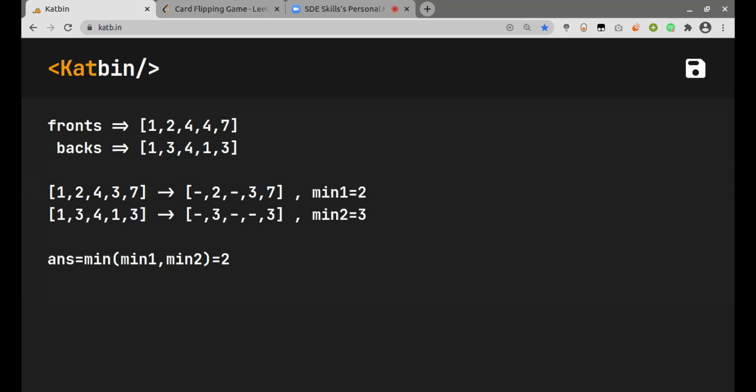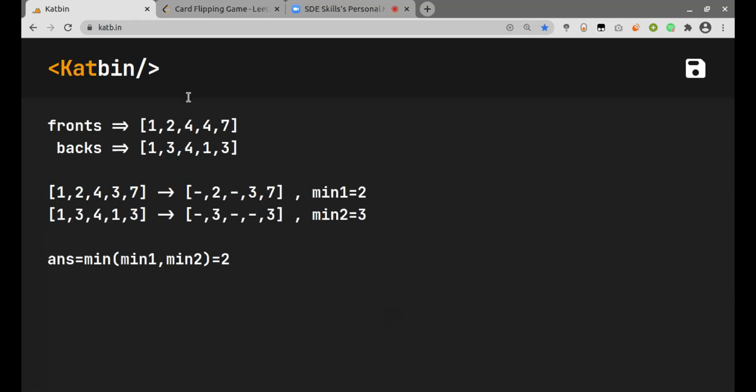Cool. So the simple approach would be to put all the indices which have the same values in a set. Then we start iterating through each of the arrays and check if the particular element is present in the set or not. If it is present, we will not consider it. For example, here 1 and 4 will not be considered. For all the values which are not present in the set, we find the minimum, and that will be our answer.